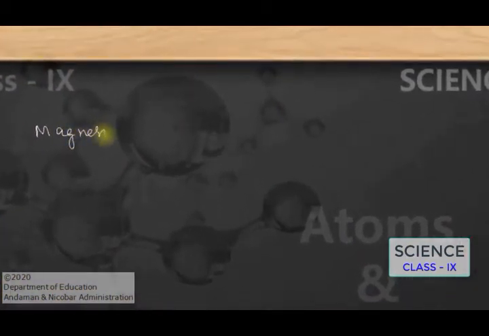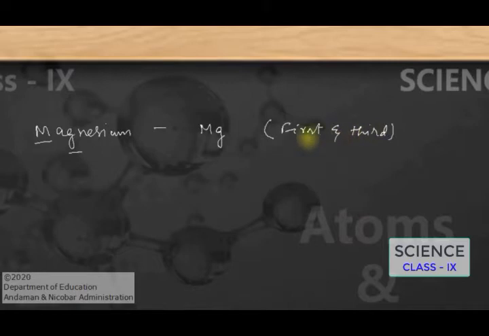Similarly, look at magnesium. The symbol of magnesium is Mg. Here you can see that the first letter is M and the third letter is used. So for deriving the symbol of magnesium, the first letter and the third letter are used.